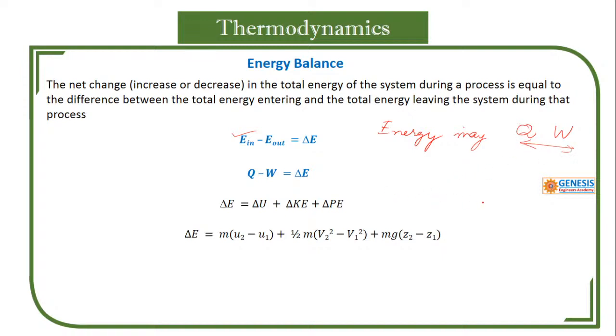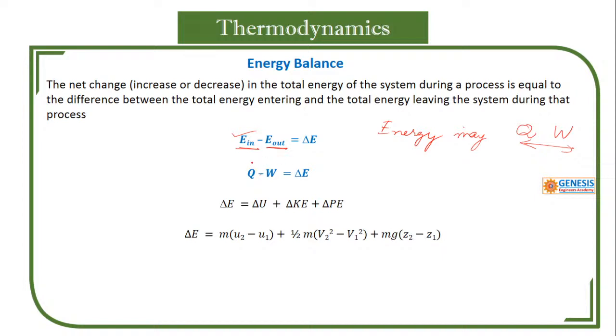So thermodynamics is nothing but Q and W. That's all. You remember this formula. It will do many miracles and help you to learn more and more. Whatever energy comes in, that is positive, and whatever goes out, that is minus. Got my point?